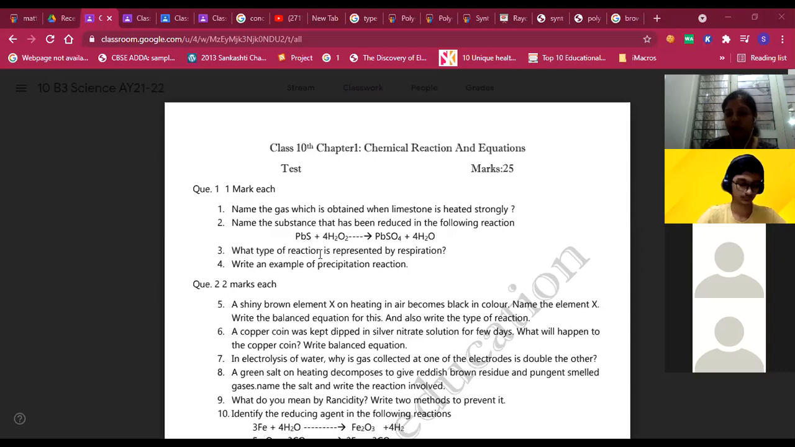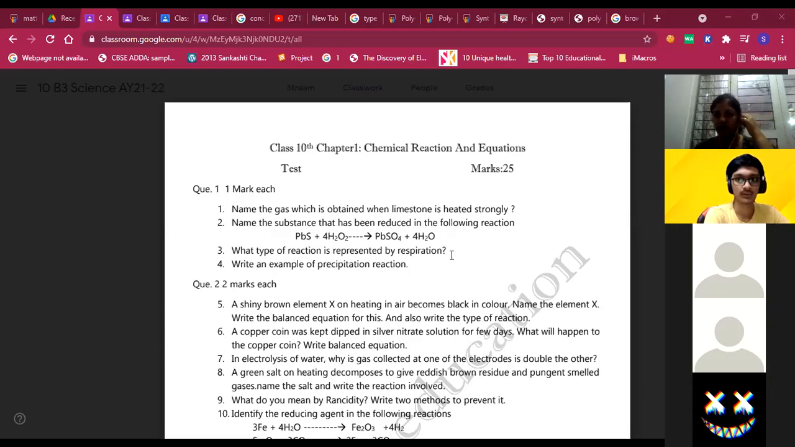Right, and what type of reaction is represented by respiration? So respiration is an exothermic reaction. Ma'am, I've written exothermic reaction. Exothermic along with oxidation, because food is getting oxidized in that.